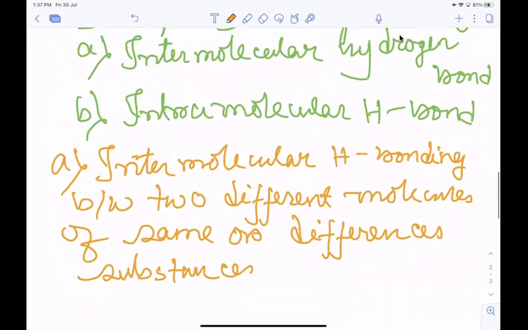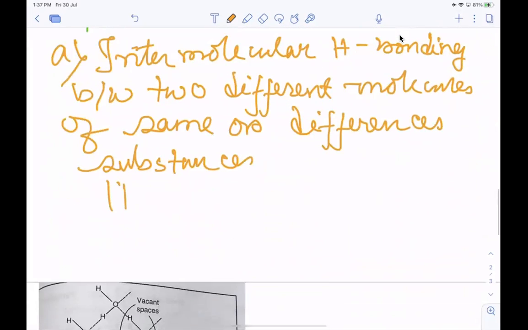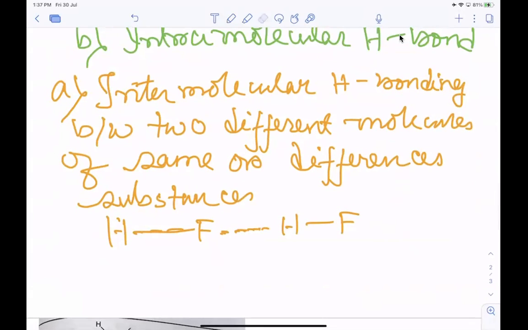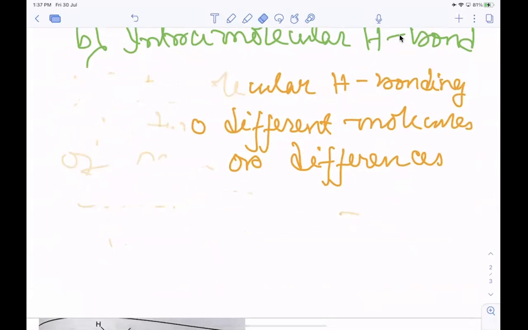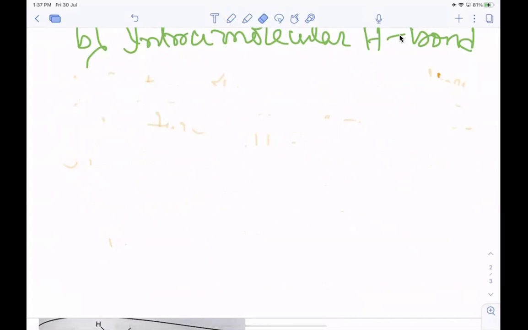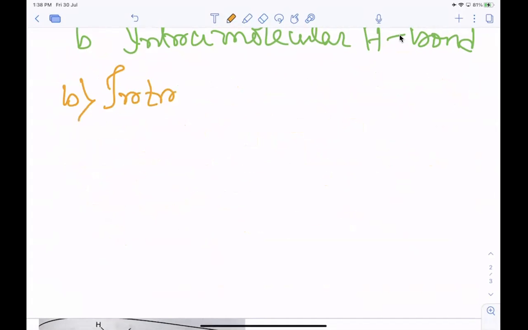Like the hydrogen bonding between HF molecules. This is intermolecular hydrogen bonding. And what is intramolecular? See, sorry, intra.